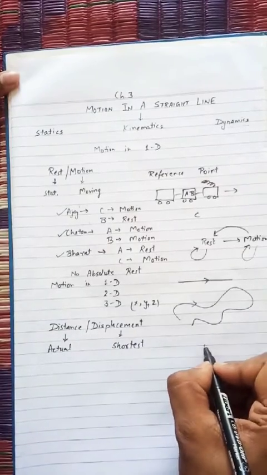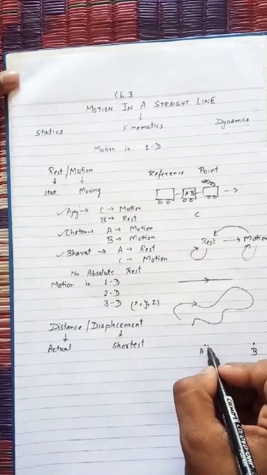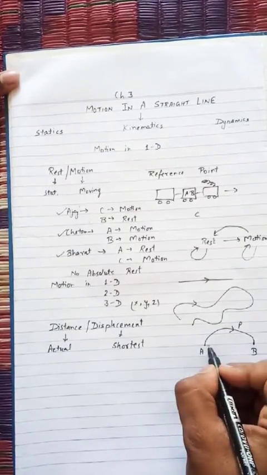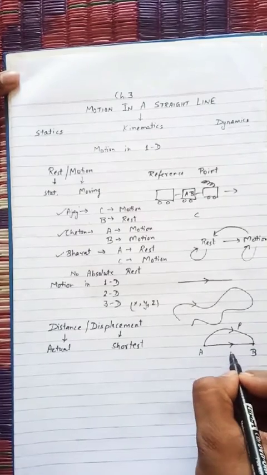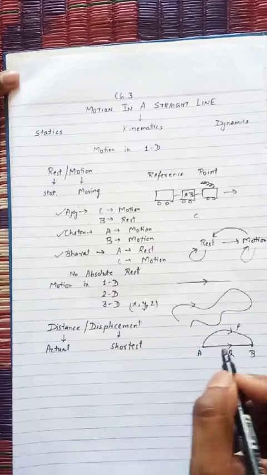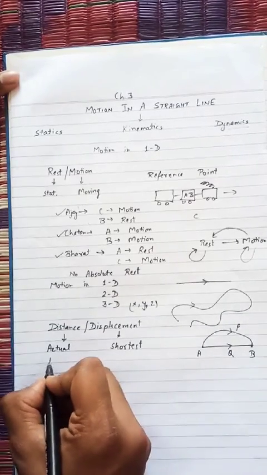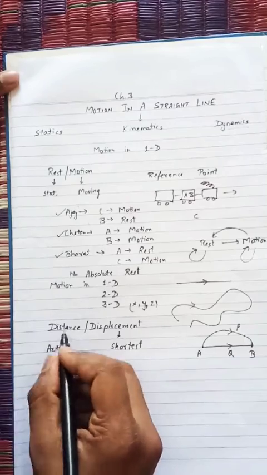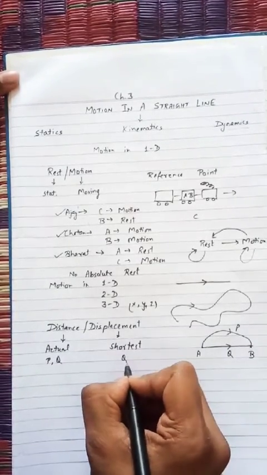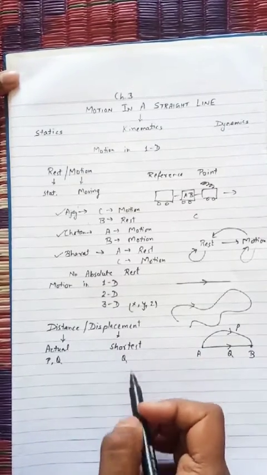Suppose this is place A and this is place B. One person P goes from A to B, and another person, Q, is going from A to B directly. So who covered the distance, person P or person Q? Both covered the distance. But who covers the displacement? Only Q covered the displacement. So displacement is the shortest path.